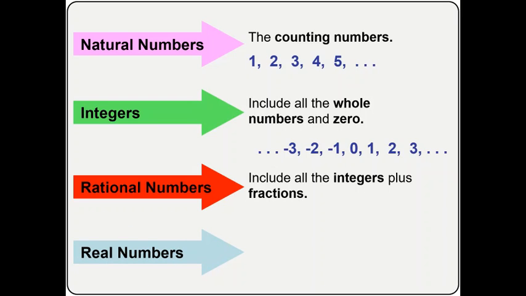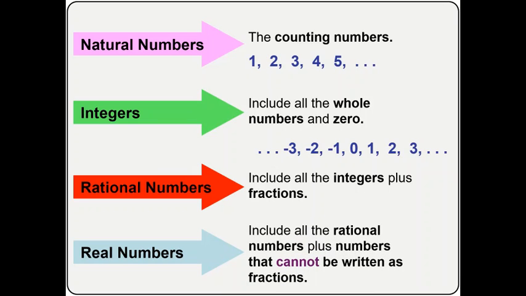Now the last one are the real numbers. The real numbers are all kinds of numbers. Real numbers include natural numbers, integers, rational numbers, and any other number that cannot be expressed as rational numbers. Like you can see right here on the screen, they include all rational numbers plus numbers that cannot be expressed as fractions, so to speak.